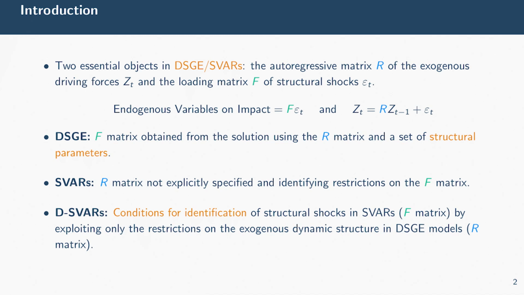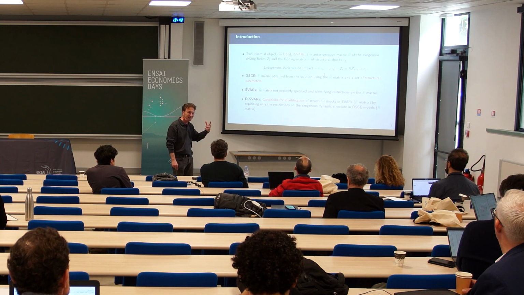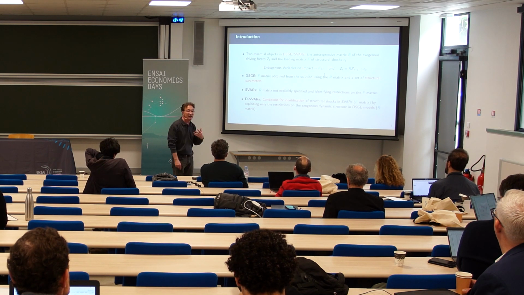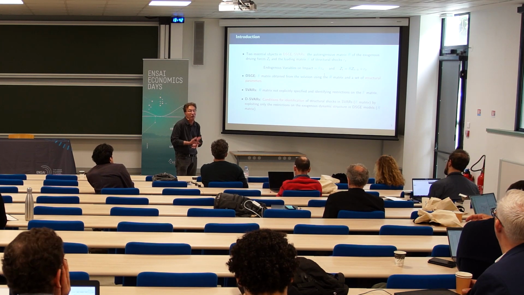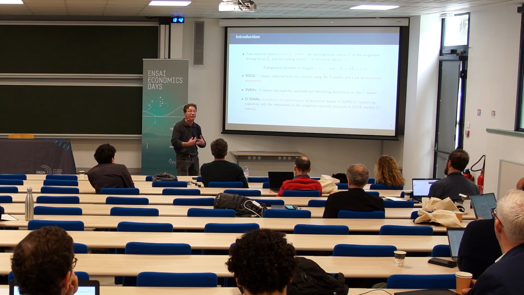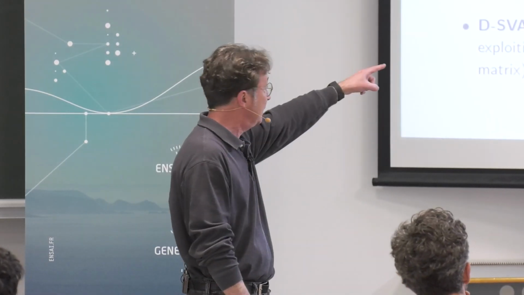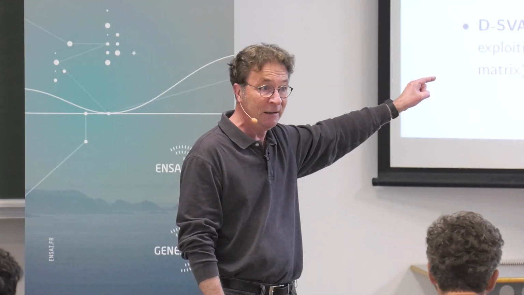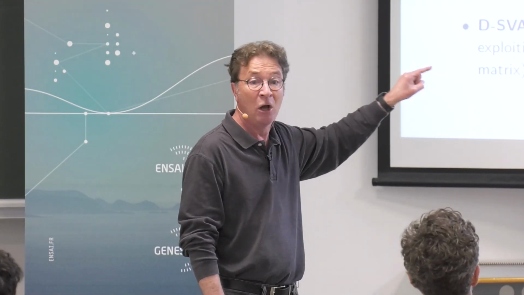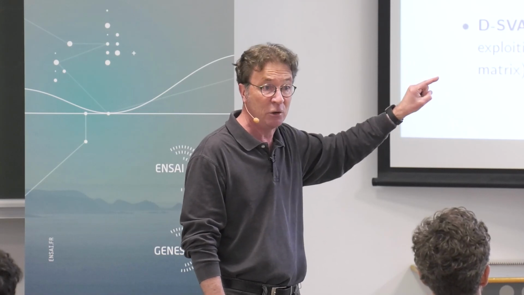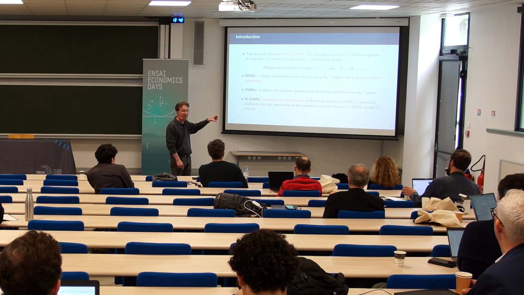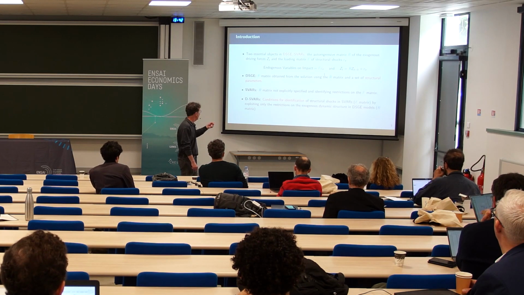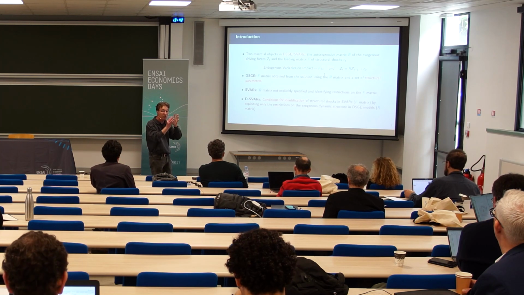In structural VARs, it's a little bit different because the model is less structural on the dynamics. So the R matrix, the autoregressive matrix, is not explicitly specified. It is implicit in the VAR, which is a reduced form, but it never appears in an explicit way. At the same time, a structural VAR has to impose some restrictions on the loading matrix in order to identify shocks. I will come back later to which type of restrictions we can include in this F matrix, but you need these restrictions.